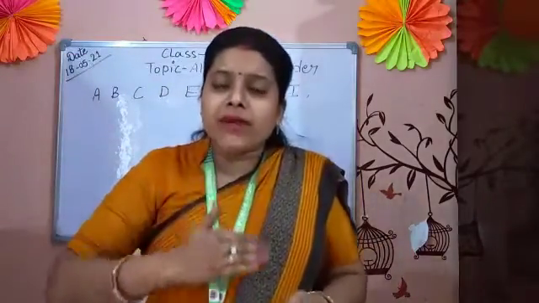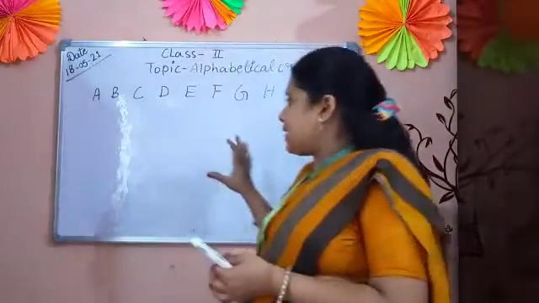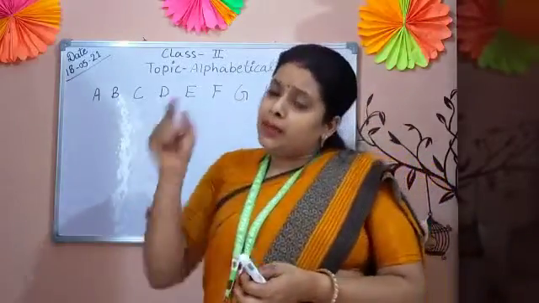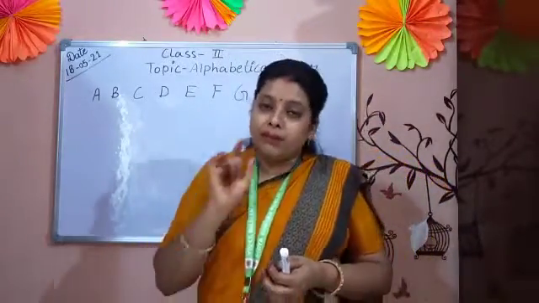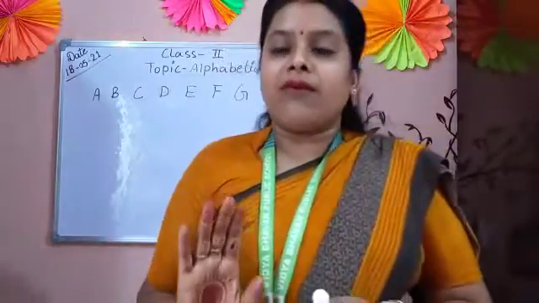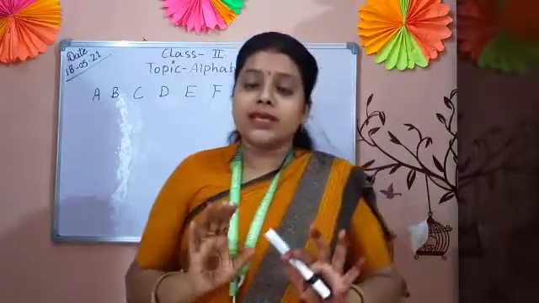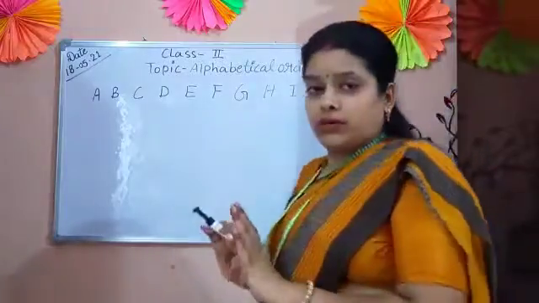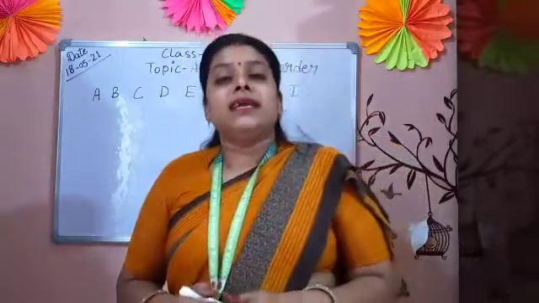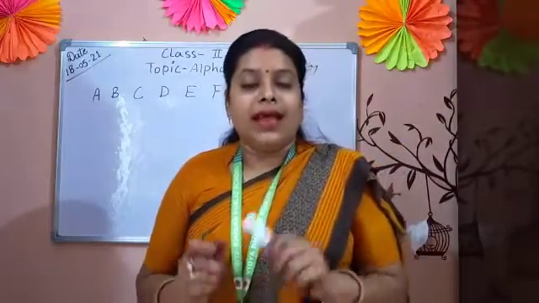When we follow the fixed order, these are the fixed letters. What comes after the A? B is there. B will come after the A. C will come after the B. D will come after the C. This is the fixed order. When we follow the letters in the fixed order, in the same sequence, the same pattern, this is called alphabetical order.